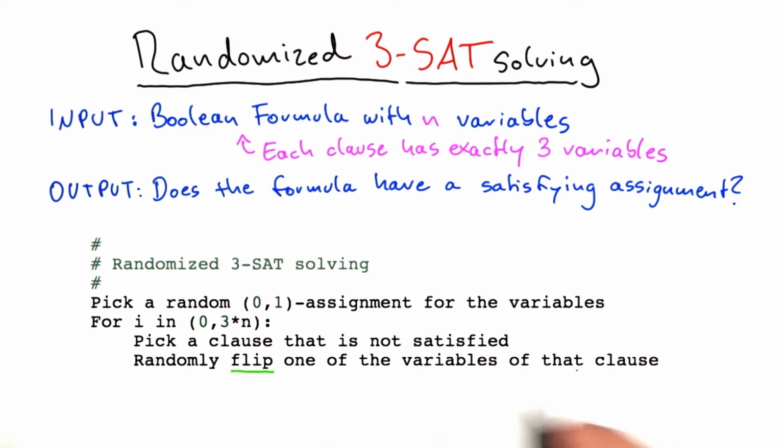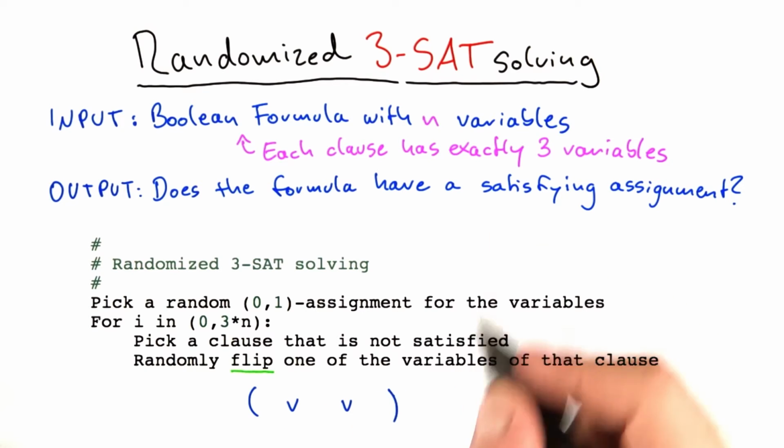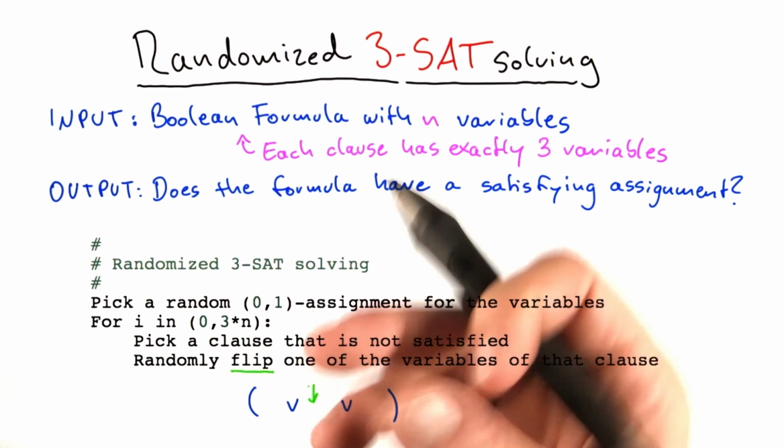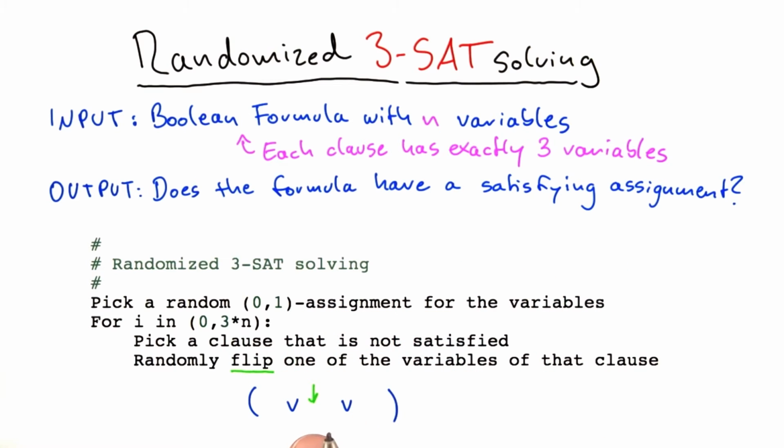So what does this randomly flipping mean? You start out with a clause, and we already know that this clause will have only 3 variables, because we're dealing with 3-SAT. Now you randomly pick one of those variables, say we randomly pick the second one, and then you just flip its value, meaning if it was assigned to true, you now assign it to false, or vice versa, if it was assigned to false, you now set it to true. And since it's a random process, we don't know which variable we're going to pick. So instead of this one here, we might also have picked this one here, and of course this one here. And what happens is, by this flipping, you satisfy this clause, but of course other clauses might then become unsatisfied.